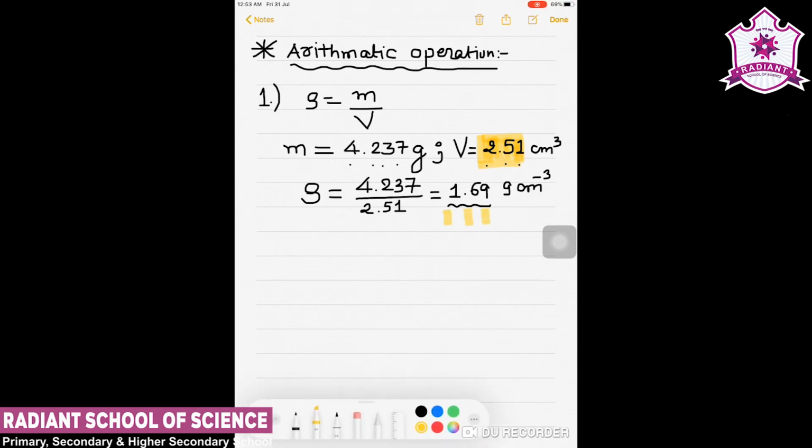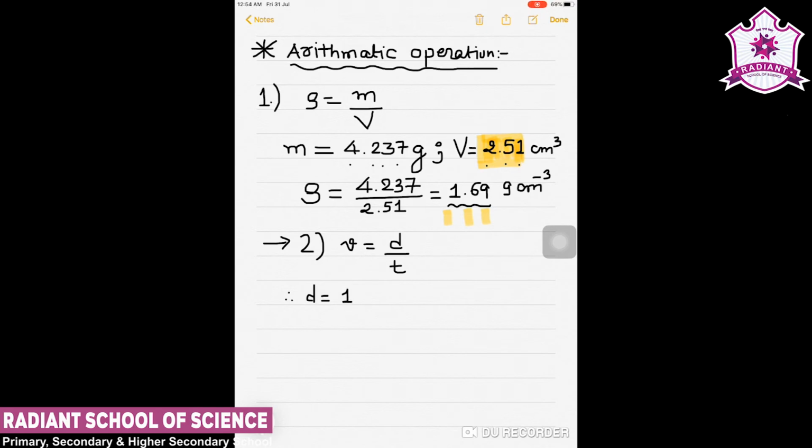In the same manner, if I take another example for multiplication, say I want to find out the unit for light year. Now light year is what? That is a unit for distance. Now we have the equation that velocity is distance upon time. So if I want distance as 1 light year,